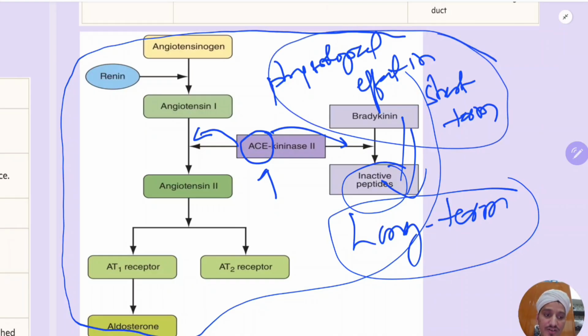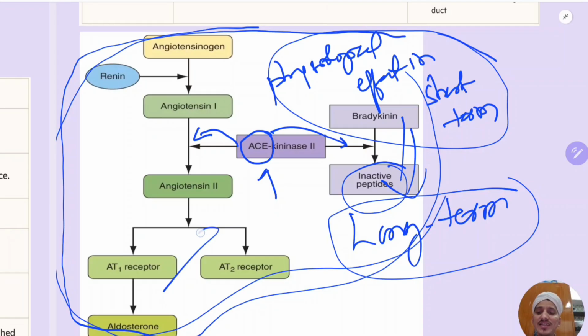That's why one piece of advice is given to all patients receiving ACE inhibitors or ARBs: they should temporarily stop them when they have severe diarrhea or vomiting. Why? Because this mechanism is necessary to maintain the cardiac output. In patients with hemorrhage, diarrhea, or persistent severe vomiting, when you prescribe ACE inhibitors or ARBs, you are suppressing this mechanism. Then how can the body increase the BP? So the advice is to stop these drugs temporarily for 2 to 3 days until the blood volume is corrected. So this is one thing.